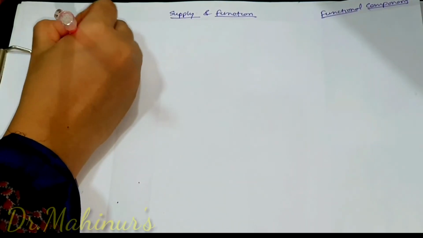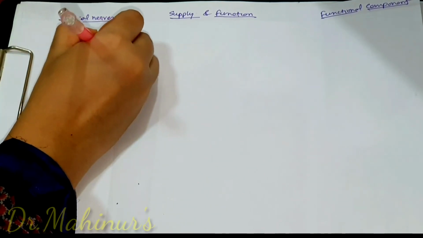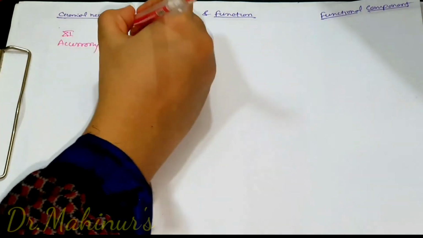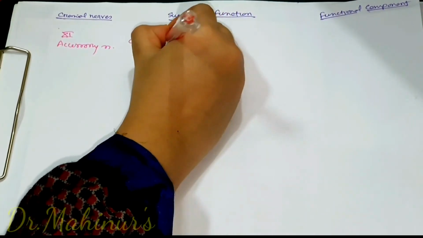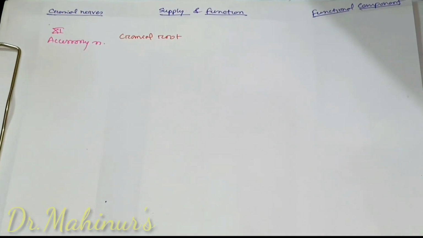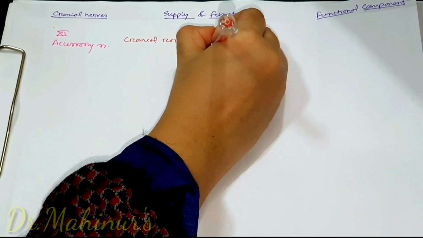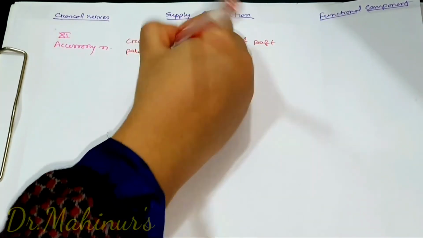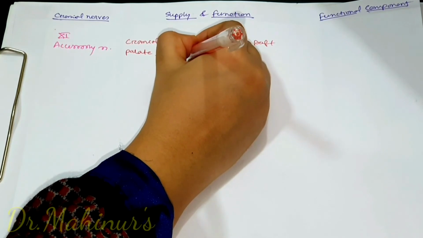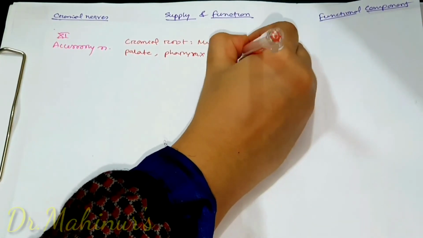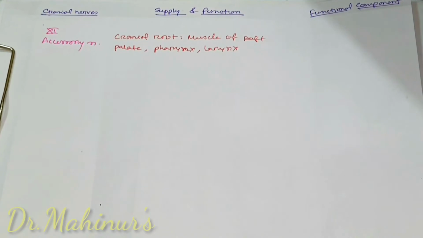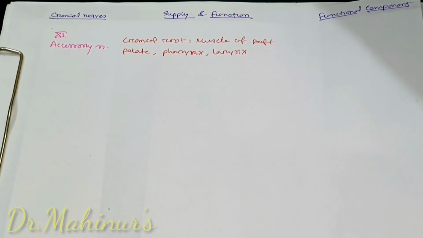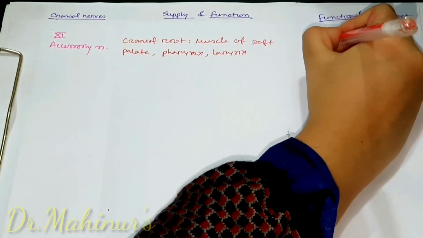11th cranial nerve, the accessory nerve. It has two roots, the cranial root and the spinal root. The cranial root, also called the vagoaccessory complex, gives motor supply to the muscles of the soft palate, pharynx, and larynx. As these muscles are derived from the pharyngeal arch, they are special. So the functional component will be special visceral efferent.